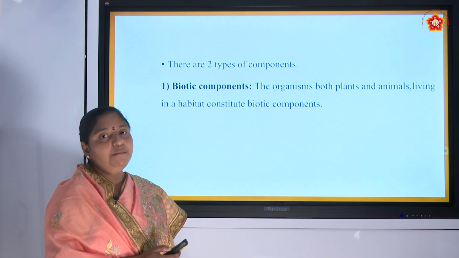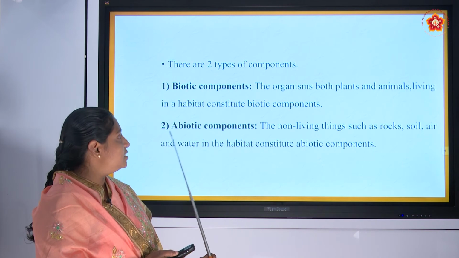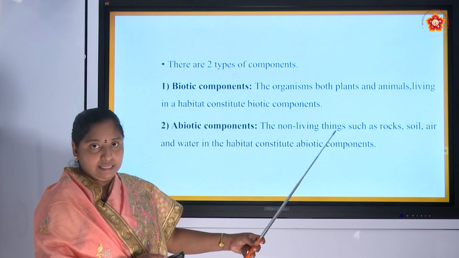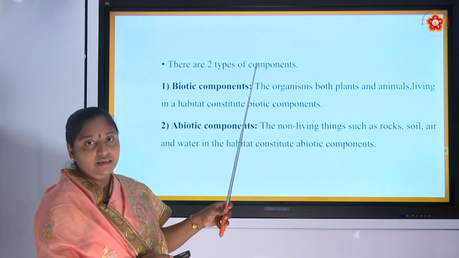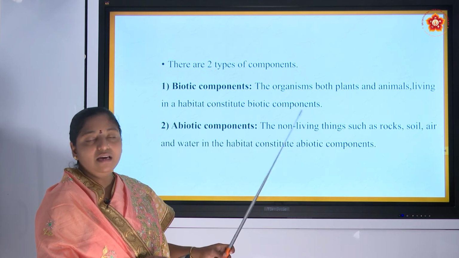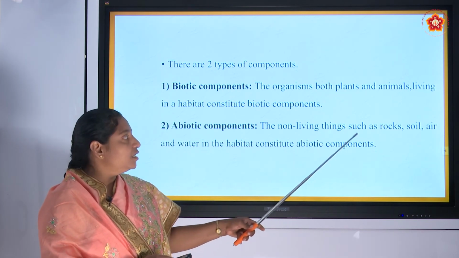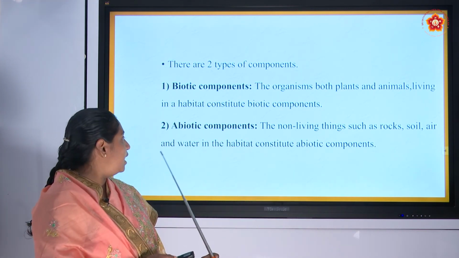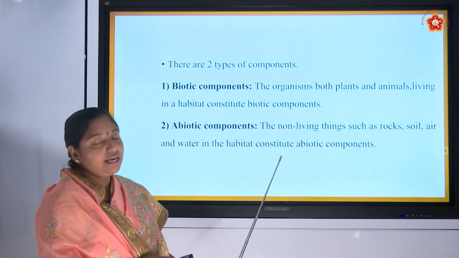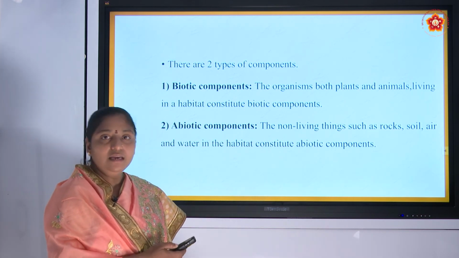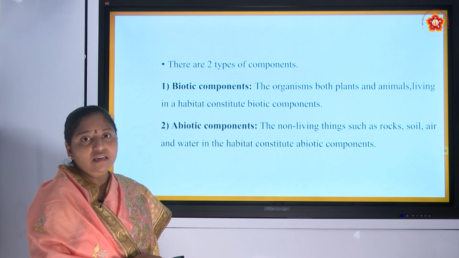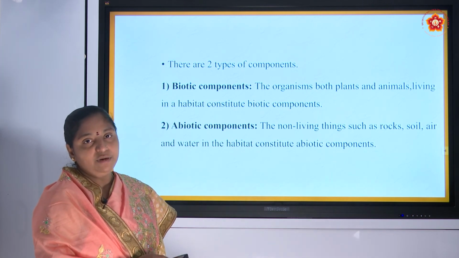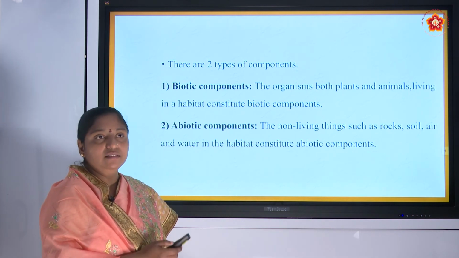Another one is abiotic components. What are these abiotic components? Those are non-living things. Here in the biotic we have seen living things. In the abiotic, those are non-living things such as rocks, soil, air and water in the habitat. If we see in our environment, both biotic components and abiotic components will be living together.